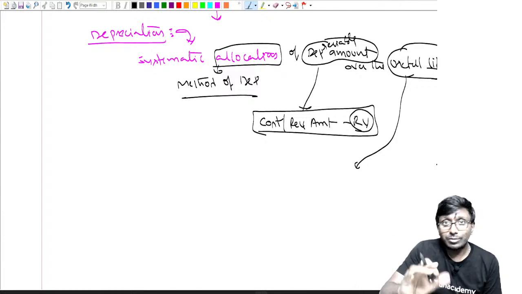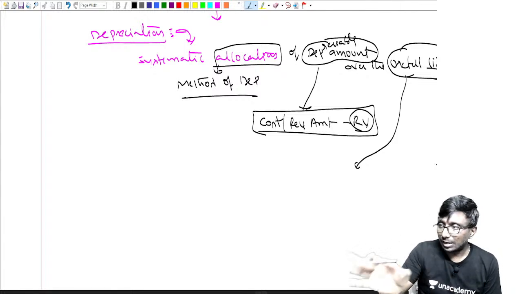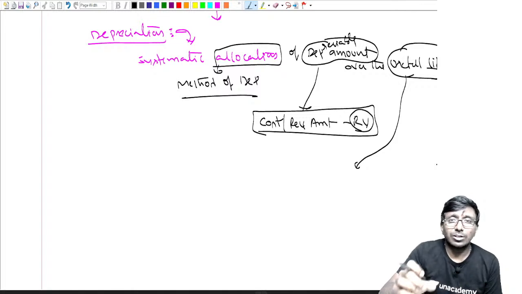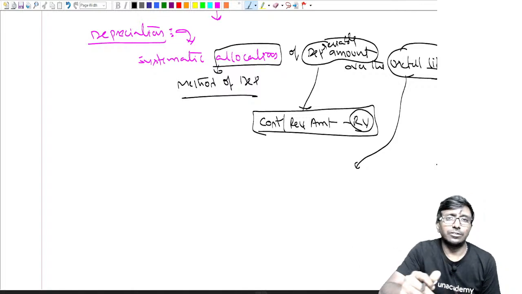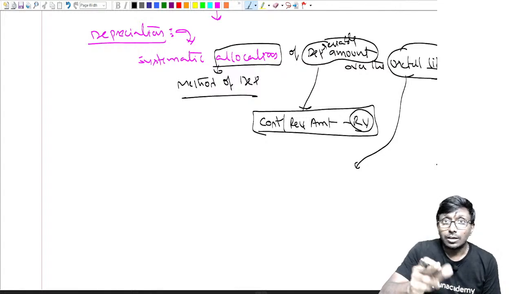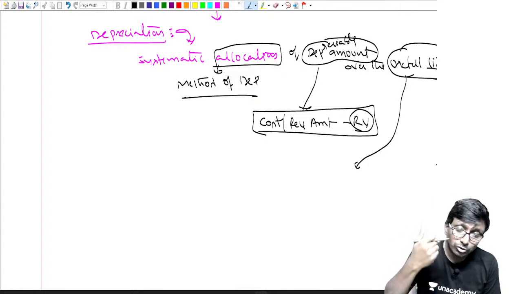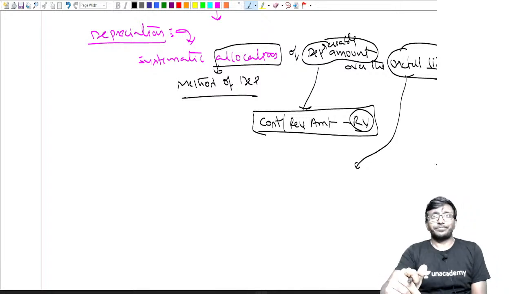Useful life means how many years. Say, for example, there is a car. Car life is 20 years. But Ravi Kanth wants to use it for 10 years and then sell it off, maybe to buy another car. Then for depreciation purposes, I should not use the life of the car. I should use how long I wanted to use it.